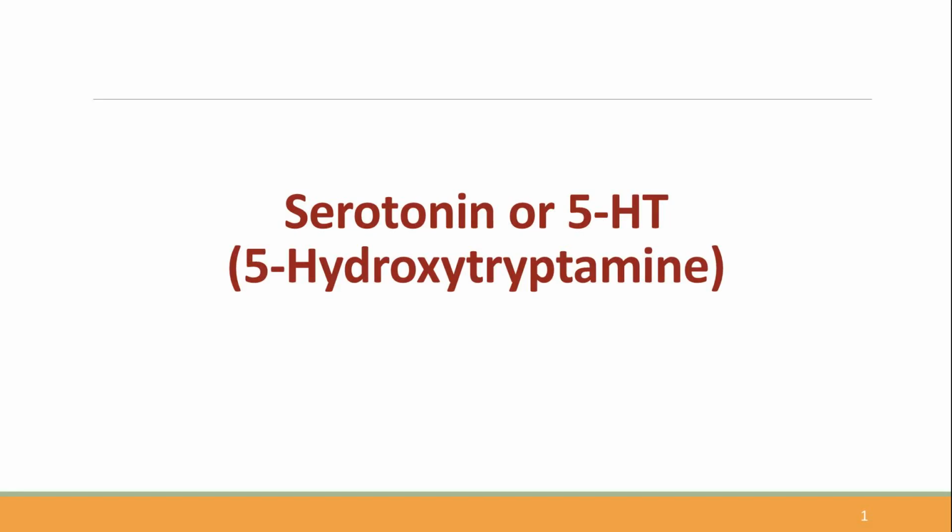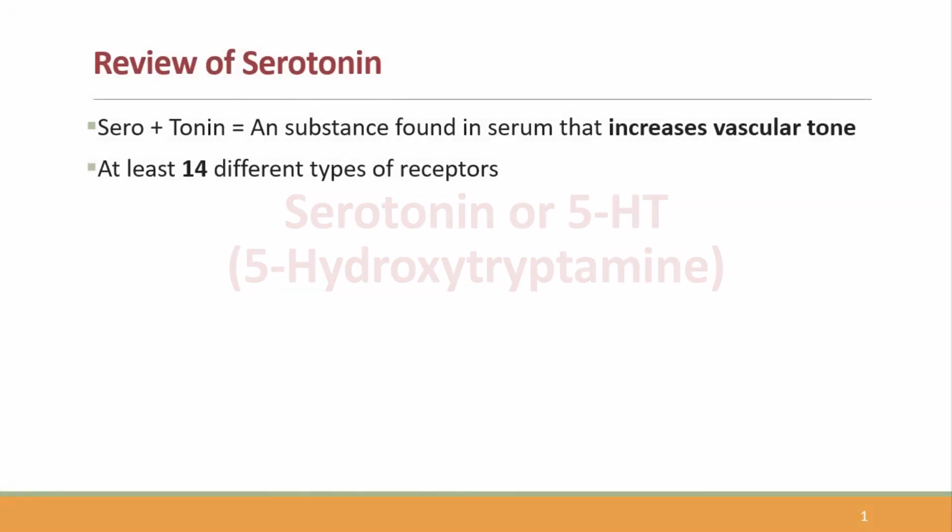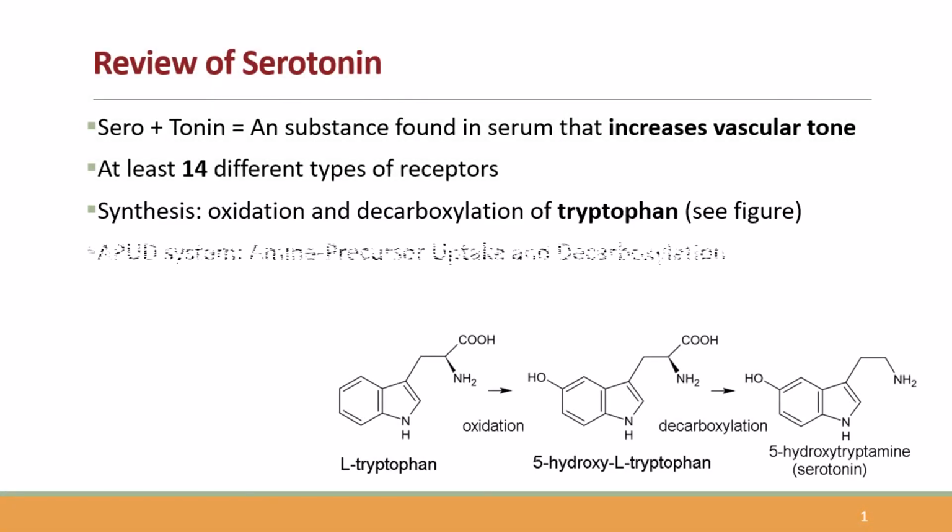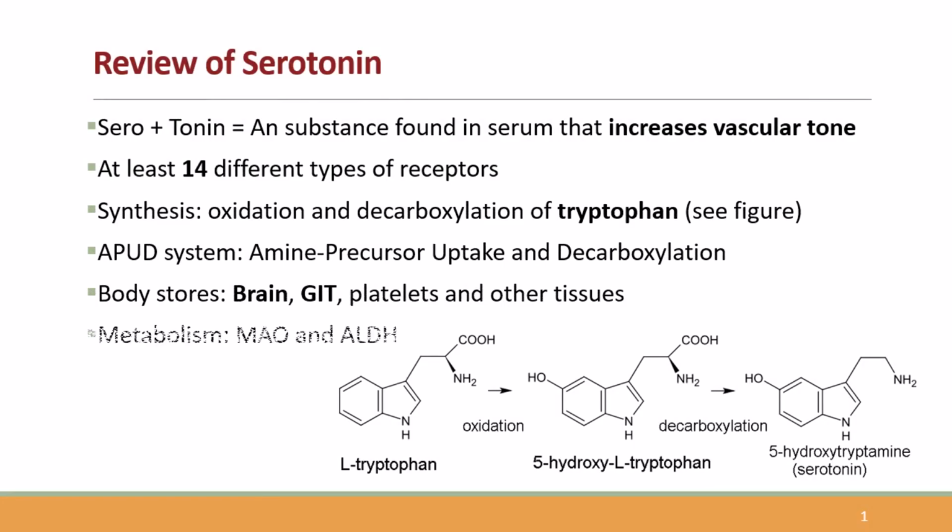This section introduces 5-hydroxytryptamine or serotonin, another important autacoid involved in vascular tone, gastrointestinal function, and central nervous system activity. Serotonin is synthesized from tryptophan and has multiple receptor subtypes. Its effects are widespread, which explains its role in conditions like migraine, vomiting, and psychiatric disorders.